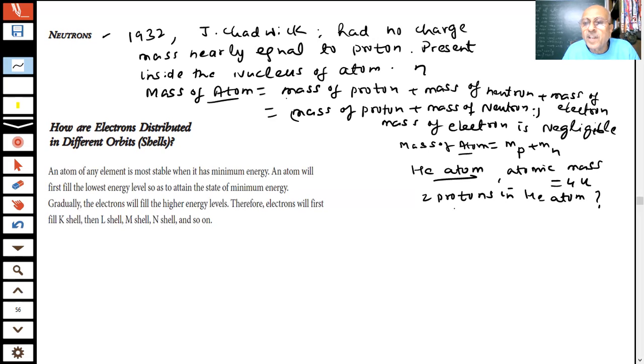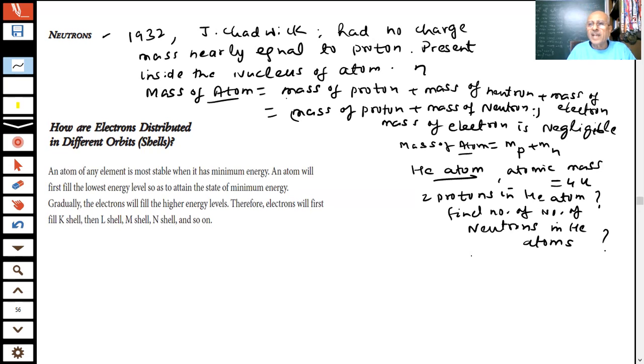Okay? Now the question is: find the number of neutrons in the helium atom. Tell me how many neutrons will be there in the helium atom. I give you 1 minute. Answer the question, students. Protons are 2. Mass is 4u. Tell me how many neutrons will be there. You have 30 seconds to answer the question, students.